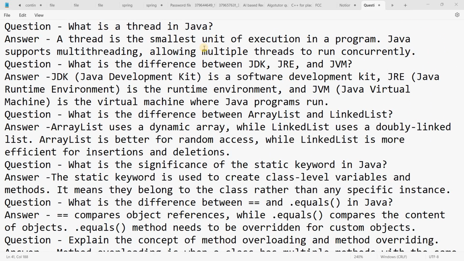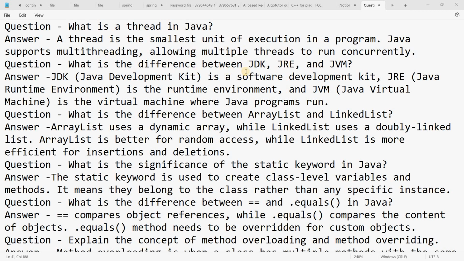What is a thread in Java? A thread is the smallest unit of execution in a program. Java supports multi-threading, allowing multiple threads to run concurrently.